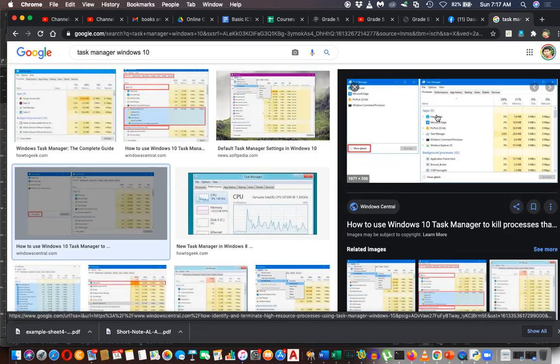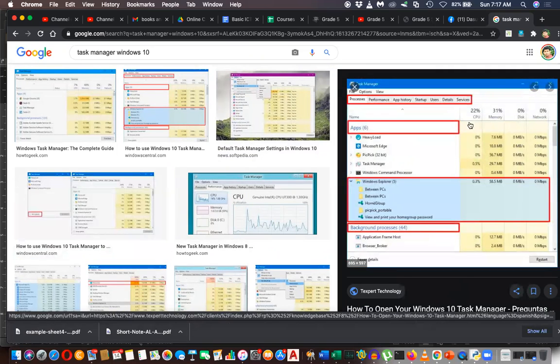You can see which processes are taking more CPU power, and which have allocated memory, disk, and network. You can click on more details to see more.